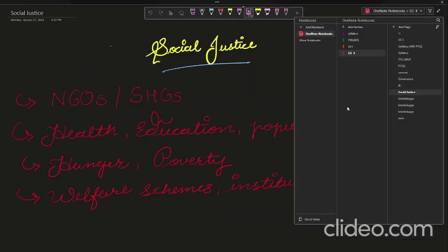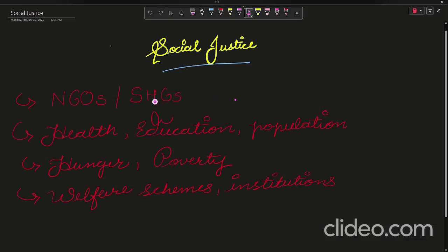Now next, social justice. Okay, in social justice, mainly you have to study about the society, because to whom do you have to give the justice? Social justice to the society. Who is suffering? Who wants the justice? Society. Social justice is all about the people of the society. Okay, so this will include NGOs, SHGs, and in what case, what the society wants. What was the case for social justice? Why do you need the justice?